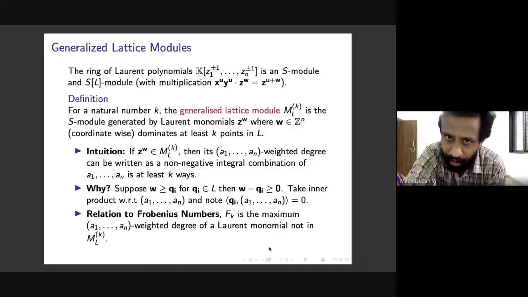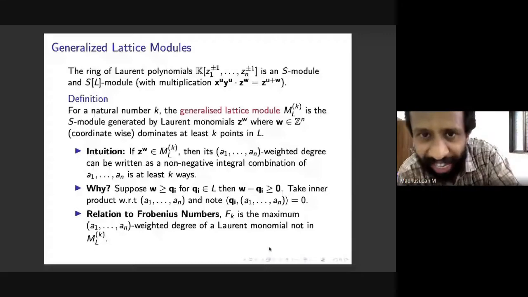So this is our main construction, what are called generalized lattice modules. Before I go to the definition, just note that the ring of Laurent polynomials k adjoin z1 to the plus or minus 1 and so on till zn to the plus or minus 1 is an S module, and it's also an S adjoin L module, where the multiplication is given as follows.